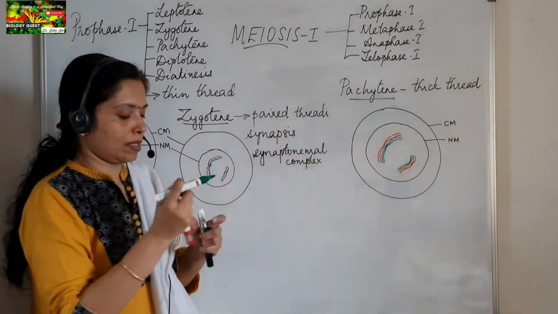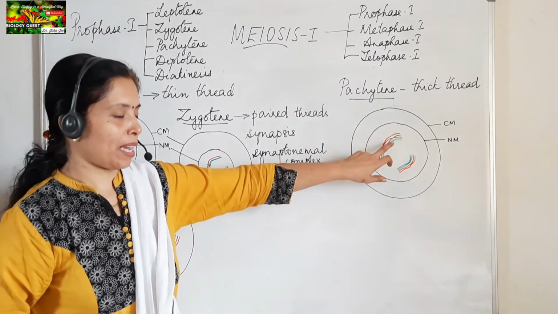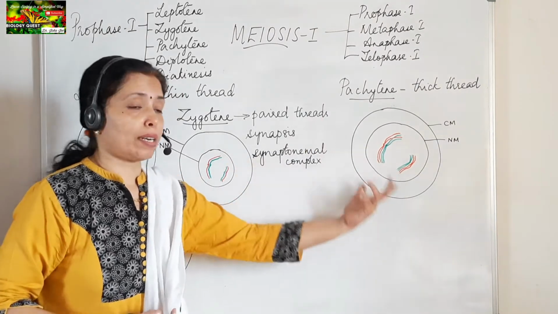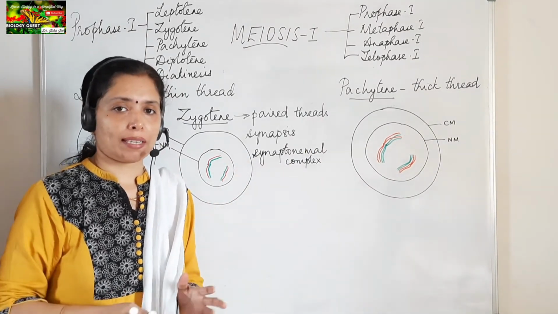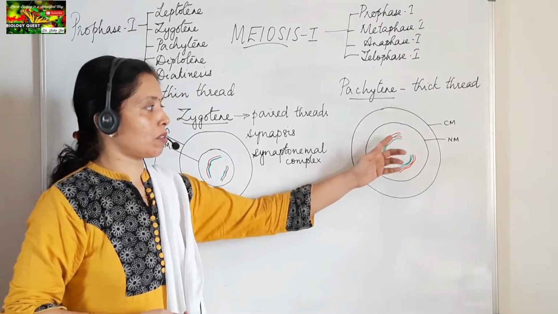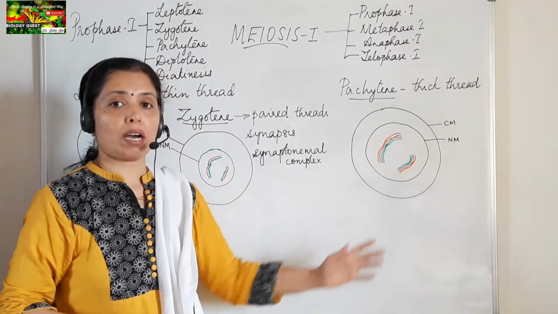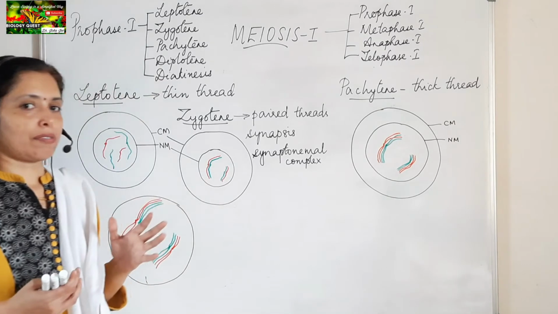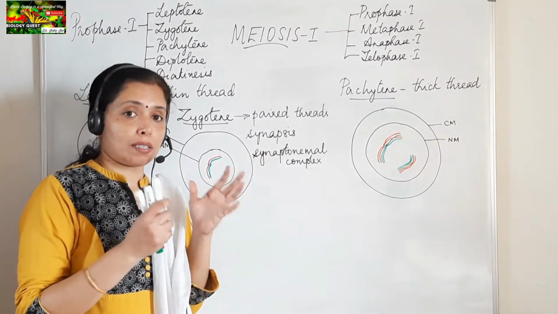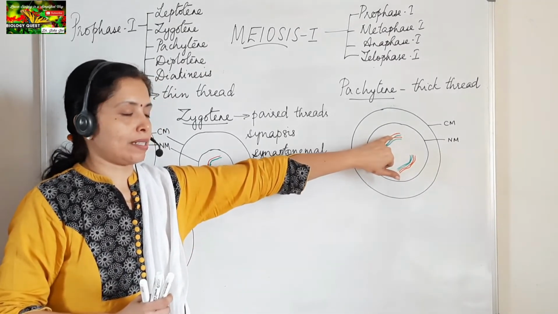So here I am showing exchange of crossing over only in one pair of the homologous chromosomes. It doesn't mean that it takes place only on one side and only one crossing over can take place. No, it is not like that. Several crossing overs can take place within a chromosome. Crossing over can take place between these two arms or between these two arms. So it is not a specific thing that crossing over can take place only on specific arms of the chromosome. Here I am just showing only one crossing over that is taking place.